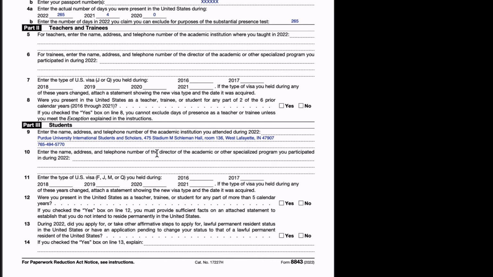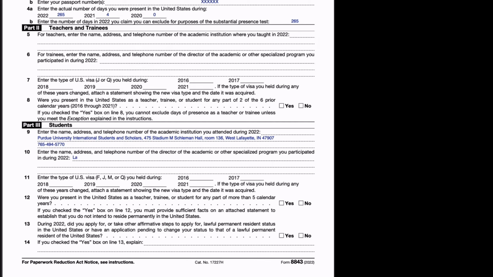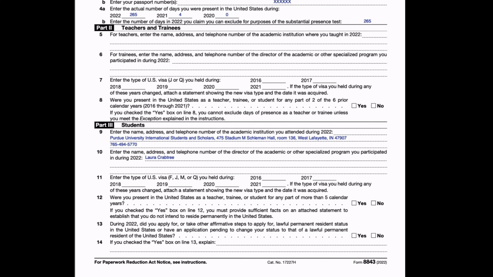In the name, address and phone number of the director of the academic program, you can access your I-20 and see the designated school official and enter the details accordingly. Address will be the same as the one entered above.